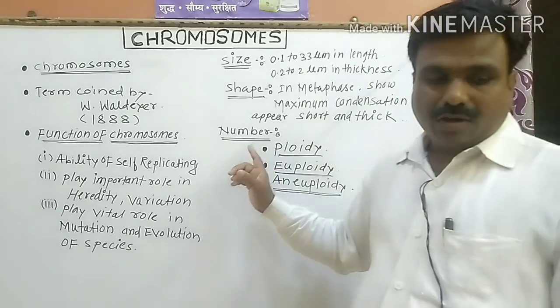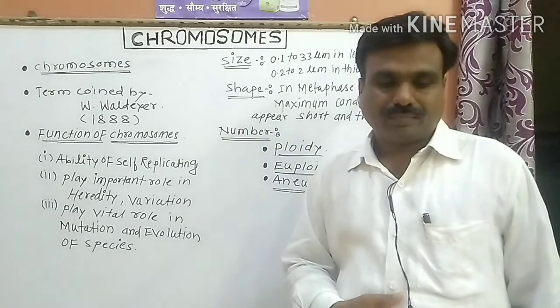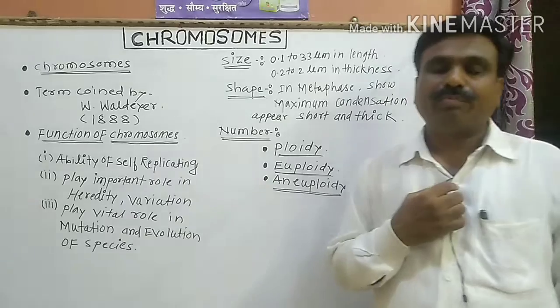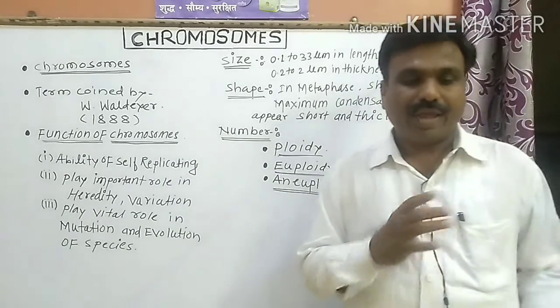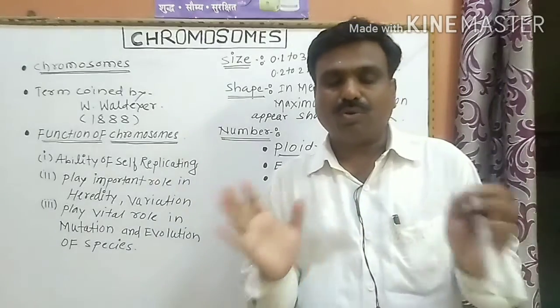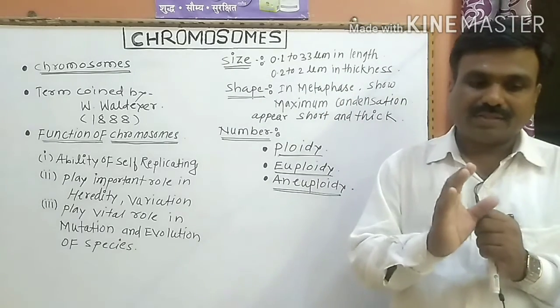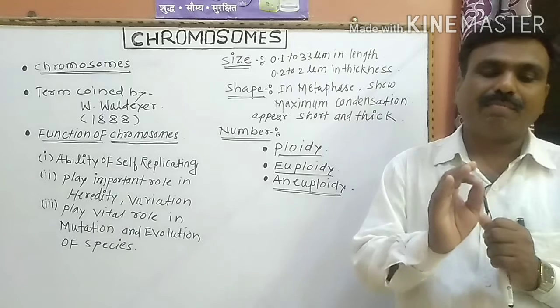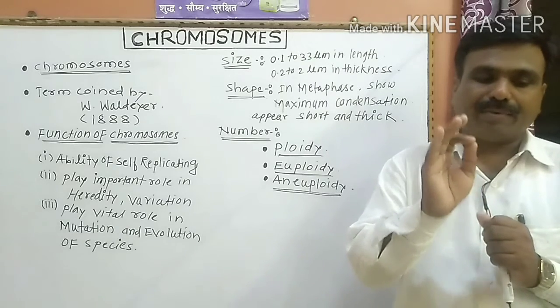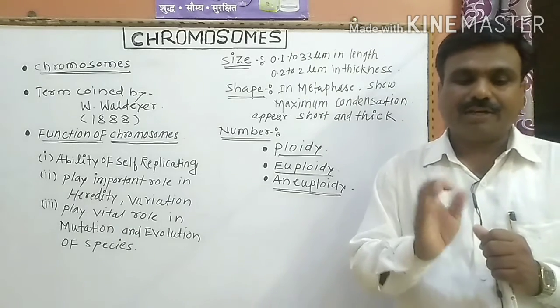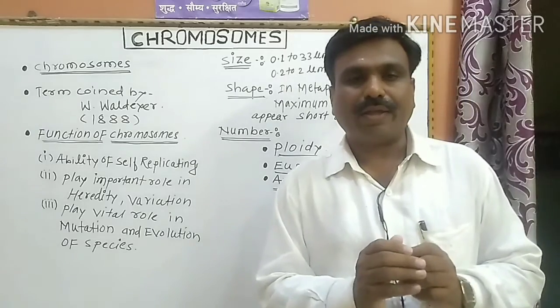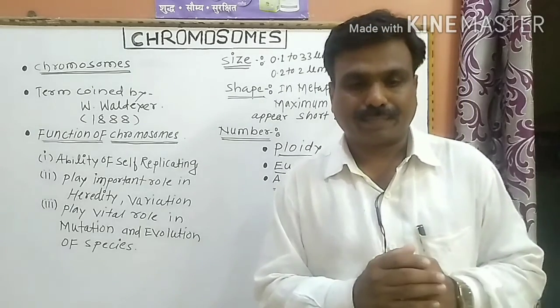Then the number of the chromosomes. All individuals of a species usually have the same number of chromosomes, and the presence of the whole set of the chromosomes is called euploidy.